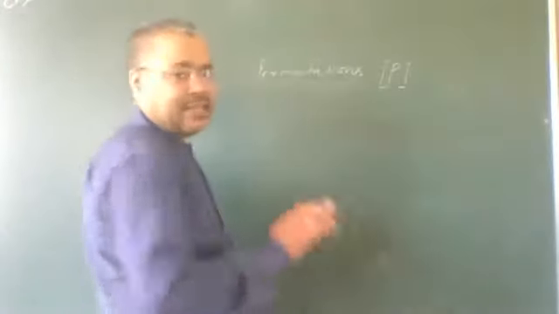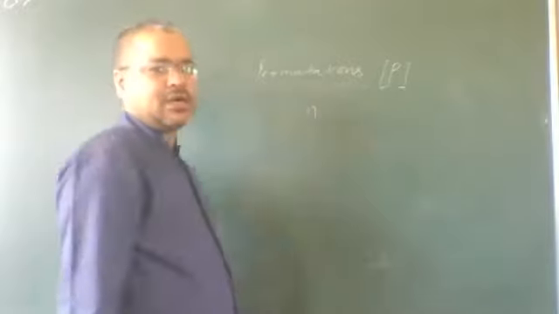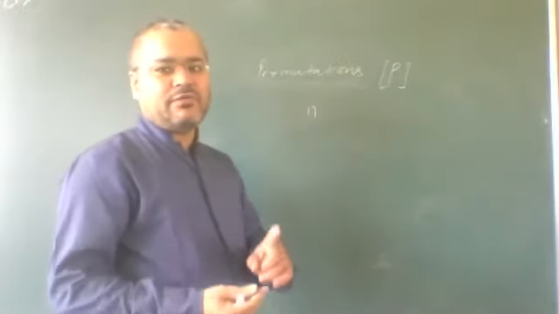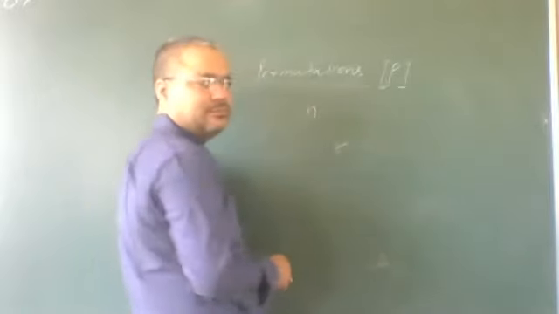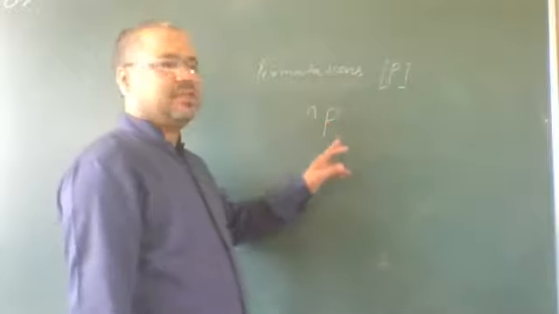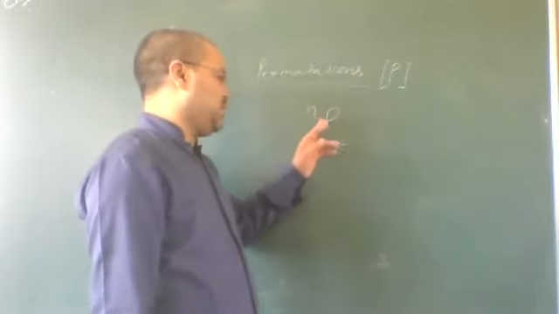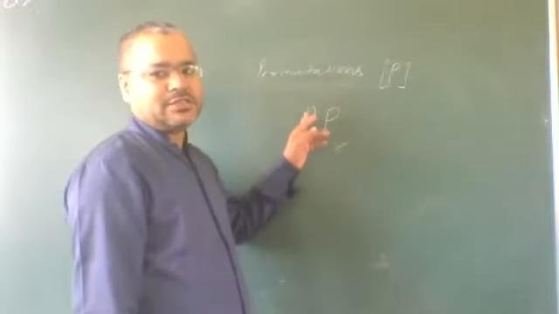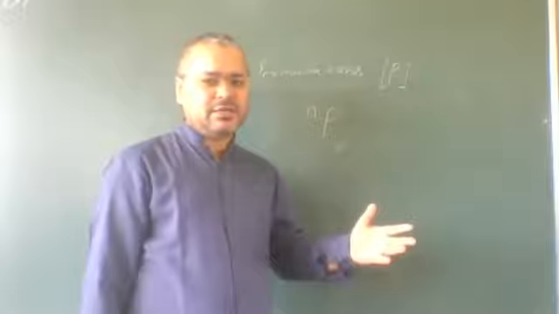It means if there are total n articles and we want to choose r articles from them, then the total number of permutations will be nPr. Here, what is n? The total number of objects or articles.